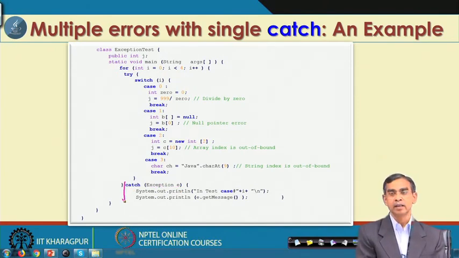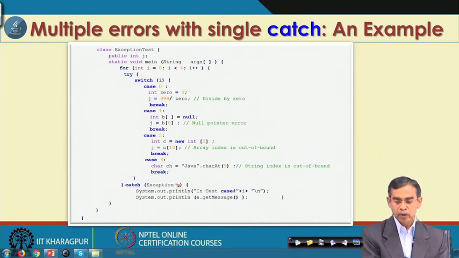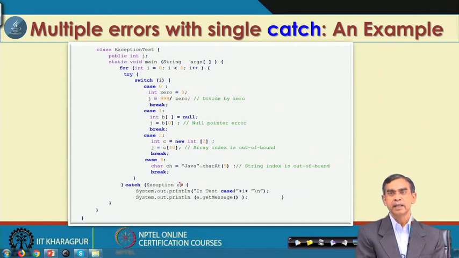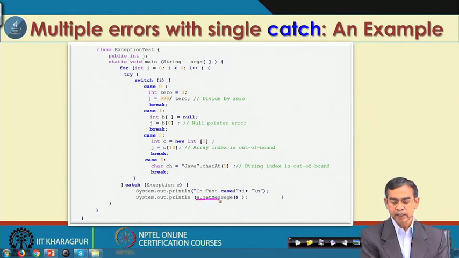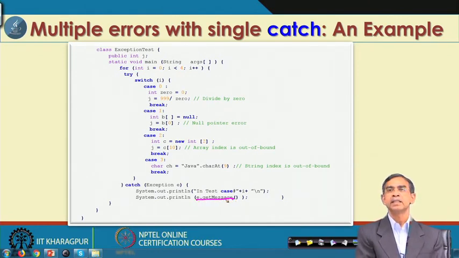So, it is a general implementation, and here you can also see that for different exceptions a different message is already present in the exception class. This will print e.getMessage(), that means it will tell us that it is an array index out of bound exception, or whatever type of exception it is.